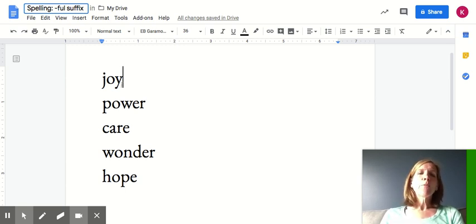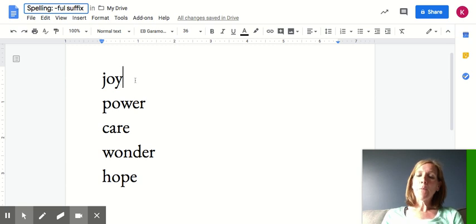So for example, joy. I feel joy in my heart when my children are kind. It's a thing I have in my heart, like a feeling I have in my heart, right? An idea. Okay, so these are all nouns, and they are the root of our spelling words.